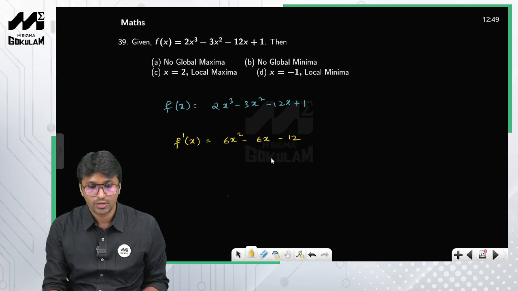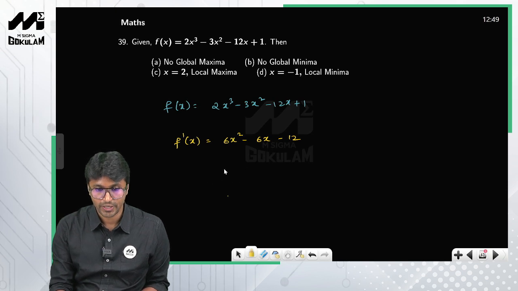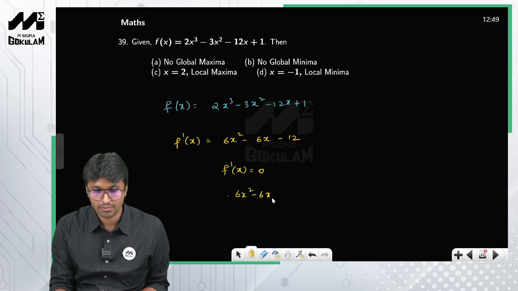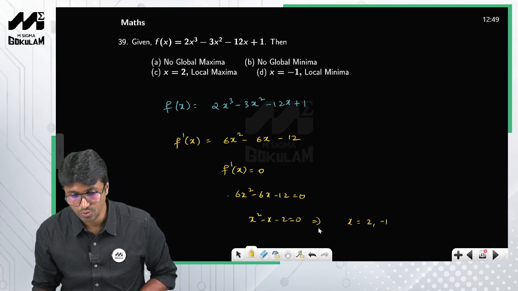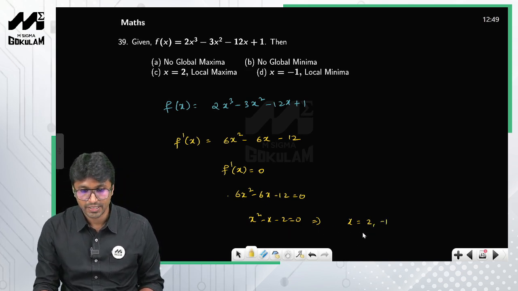Now listen, I want to find the stationary points, so I will equate f dash of x equal to 0. So 6x square minus 6x minus 12 is equal to 0. So x square minus x minus 2 is equal to 0. What are the roots of this quadratic equation? x is equal to 2 and minus 1, right? x is equal to 2 and minus 1.